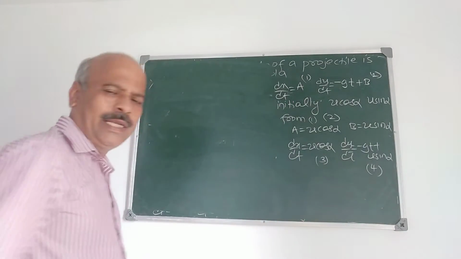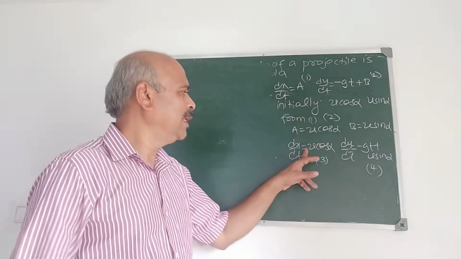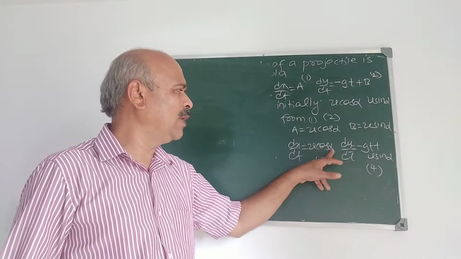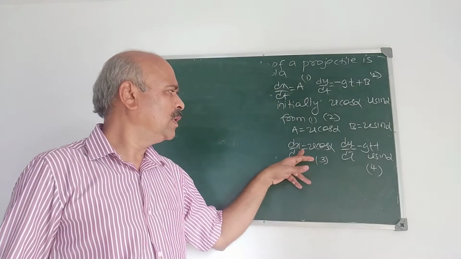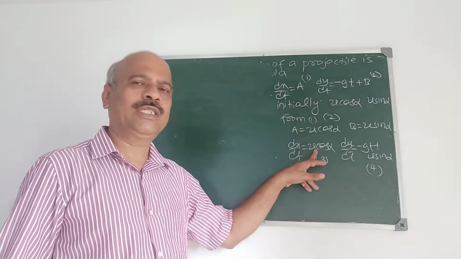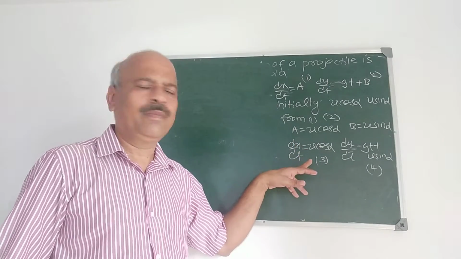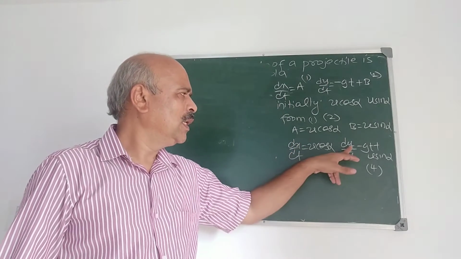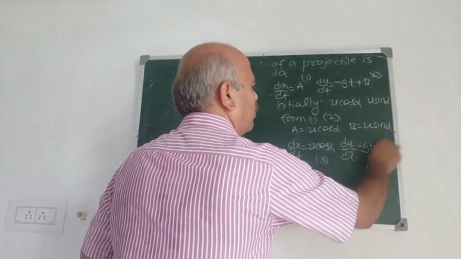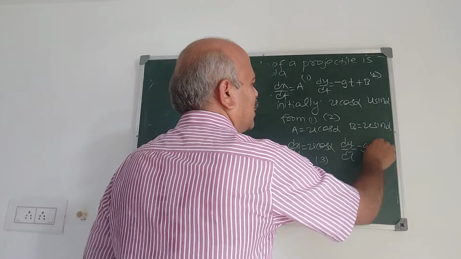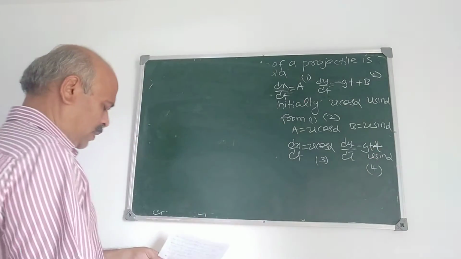And what do you observe here? dx by dt is u cos alpha. u and alpha are constants here. So the horizontal component of the velocity is always constant. But the vertical component depends on t: dy by dt is minus gt plus u sin alpha.